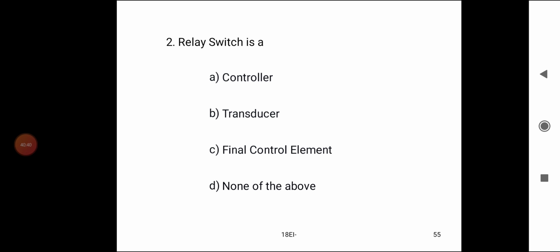2. Relay switch is a: A. Controller. B. Transducer. C. Final control element. D. None of the above. The answer is C is correct, final control element. Relay switch is a final control element.